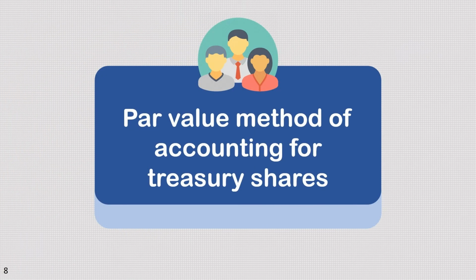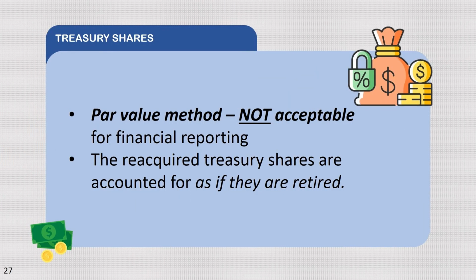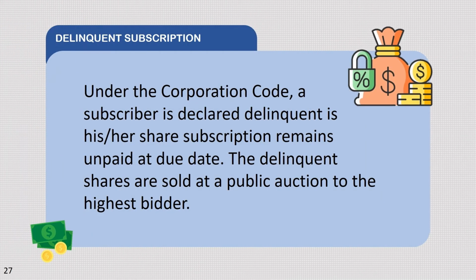Di ba sabi natin kanina na accounting for treasury shares is held by cost method. So, here's another way of computing treasury shares, which is par value method. Par value method is not acceptable in financial reporting, and the acquired treasury shares are accounted for as if they are retired. Delinquent subscription. Una, identify muna natin anong delinquent.